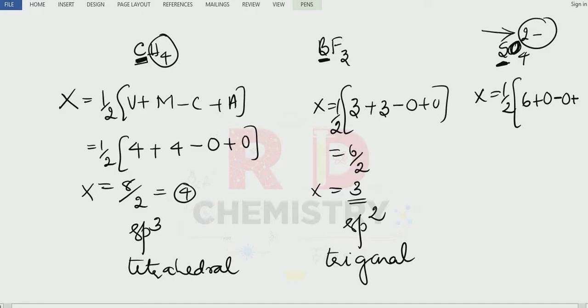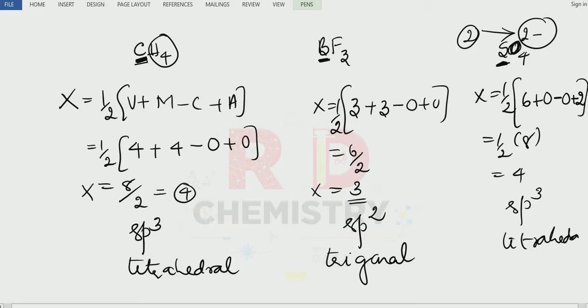See only the magnitude, number 2 here. So it is plus 2. So half into 8 is equal to 4. That means it is also sp3 hybridized, and it has tetrahedral geometry. So using this formula, we can predict the type of hybridization of the central element in the given compound or molecule.